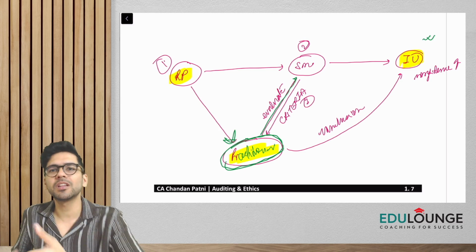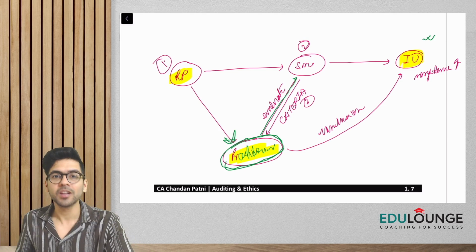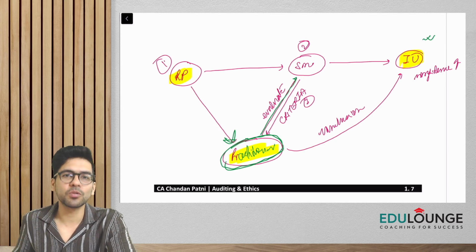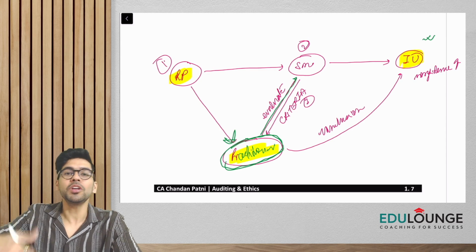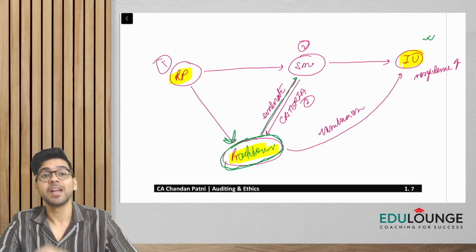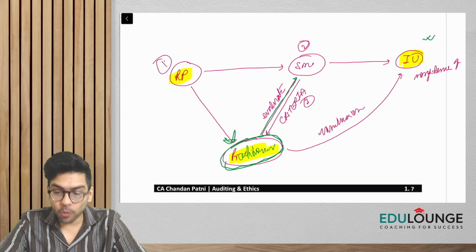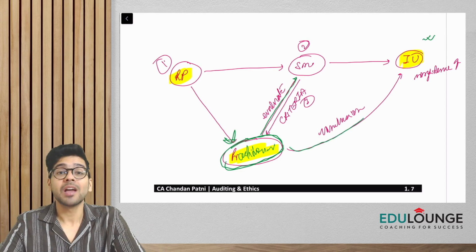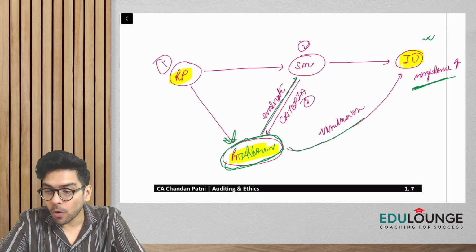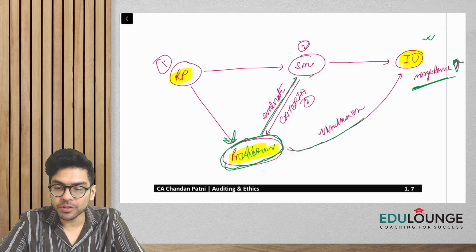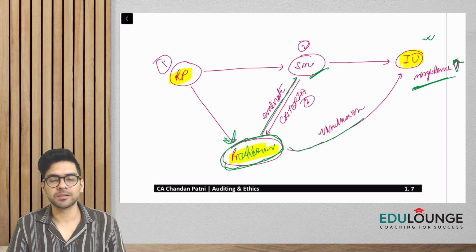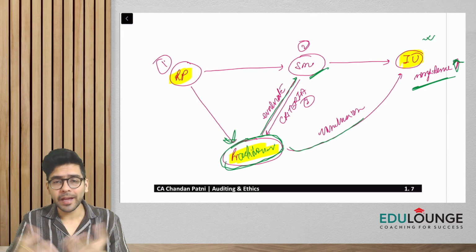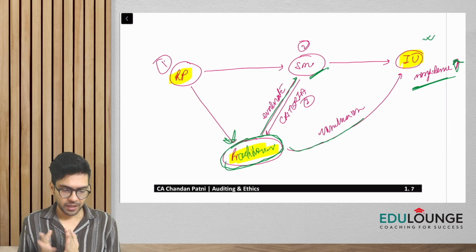Of course, he is going to see whether the financial statements are made as per AS or not, whether they are in conformity with the accounting principles, whether all disclosures are made or not, etc. Right? So he's going to evaluate the subject matter against given criteria, and after he evaluates, he is going to give a conclusion on the subject matter, and because of this conclusion, the confidence of the intended users on the subject matter is going to increase. So this diagram perhaps is going to give a good clarity on the definition of assurance engagement.